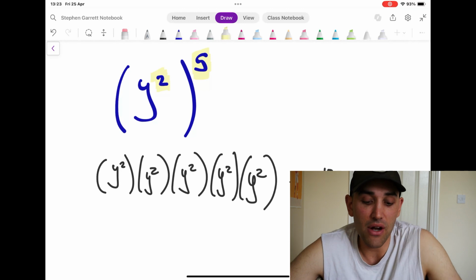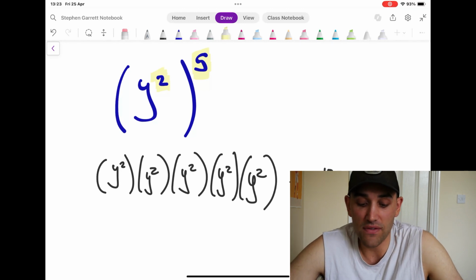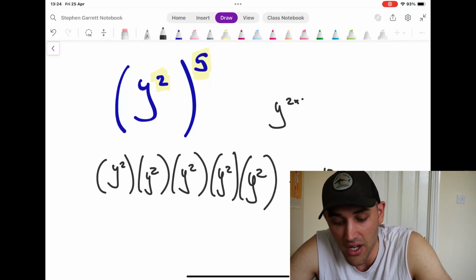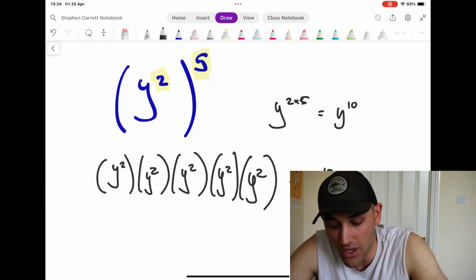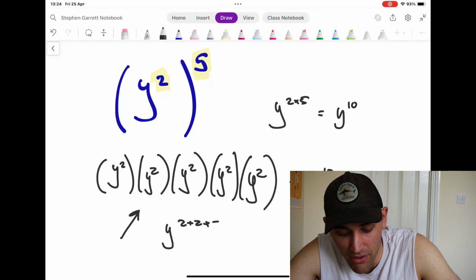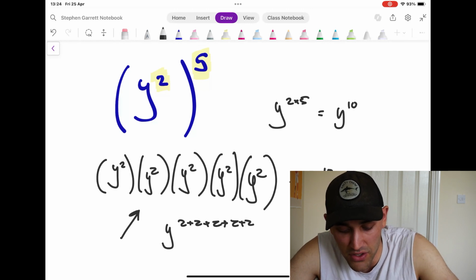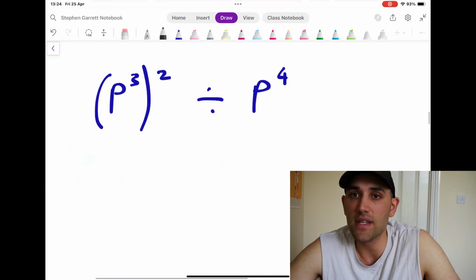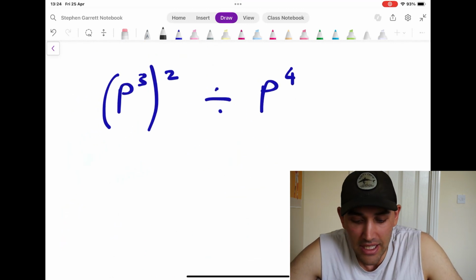So that's y to the power 2 times 5, which gives us 10. So I can think of this as y to the power of 2 times 5, which is y to the power of 10, or I can think about it this way, which is y to the power of 2 plus 2 plus 2 plus 2 plus 2, okay? We see why this works. Let's look at this one.